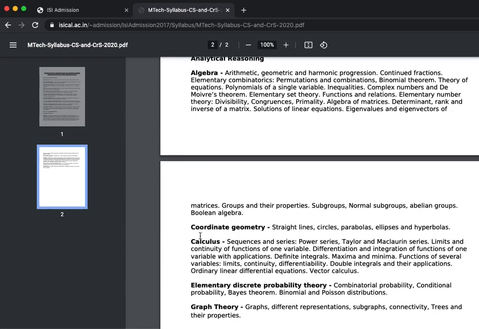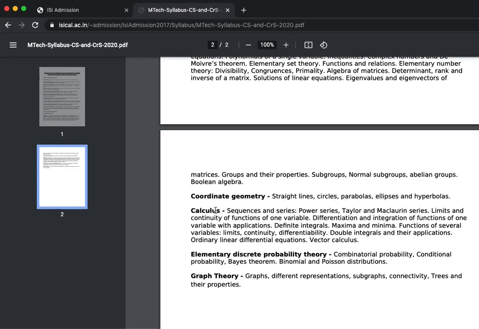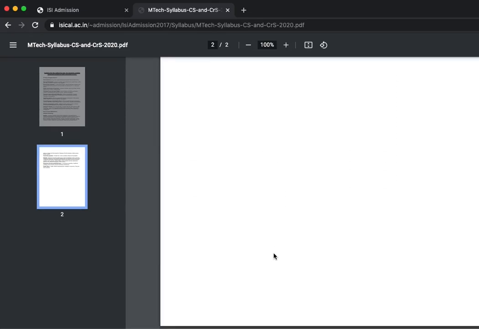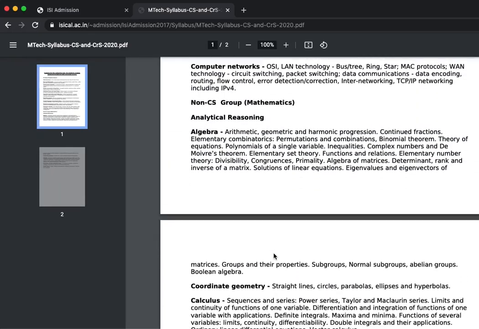Coordinate geometry is the same as PCA. Calculus is also the same as PCA, but yes, you also have something called vector calculus. So there's an extra thing over here. In elementary discrete probability theory, you have the same as PCA. In graph theory, you have graphs, different representations, subgraphs, connectivity, trees and their properties. So I can say this is a lot more than your JEE maths.